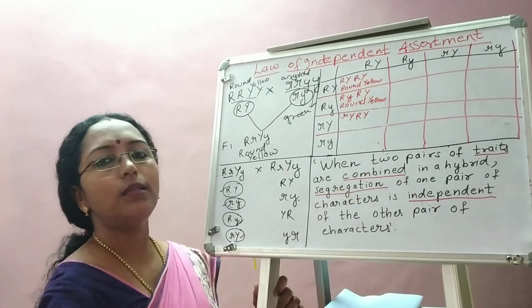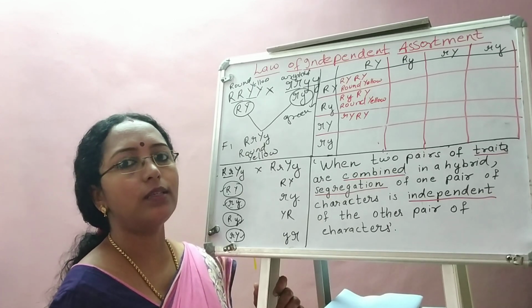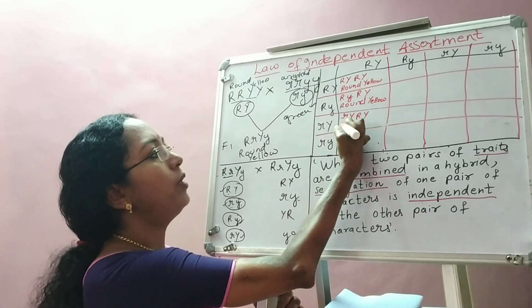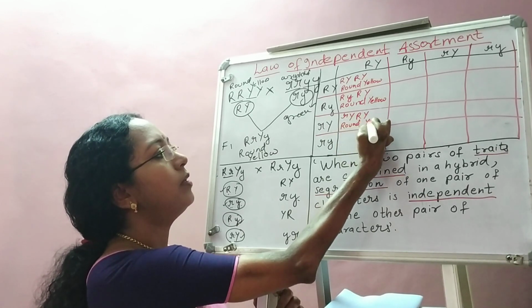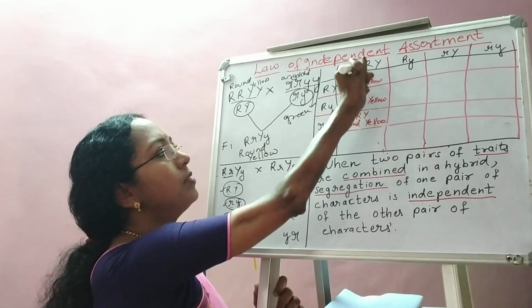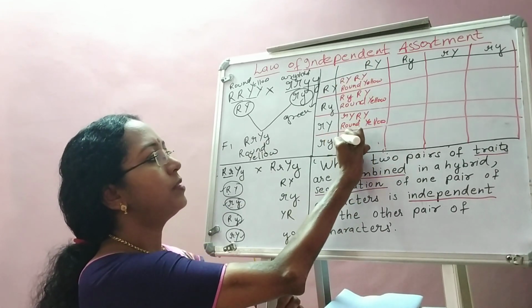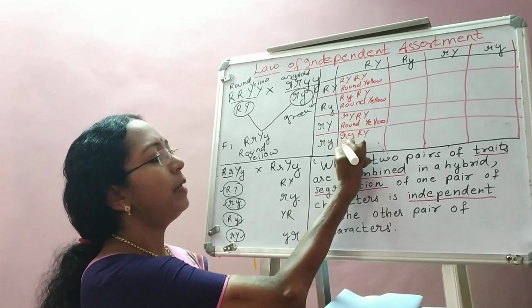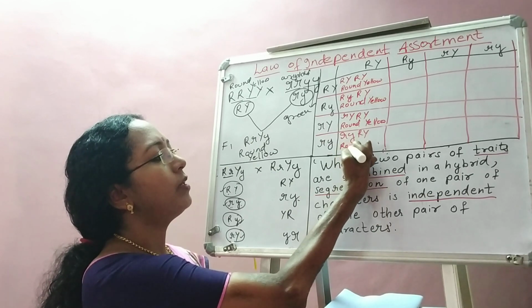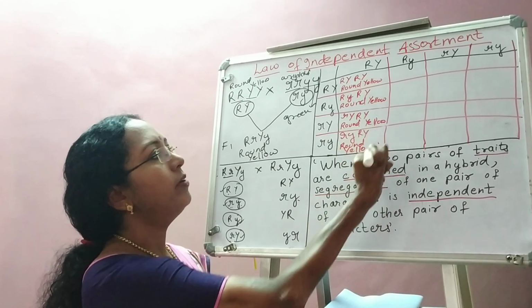So that is to avoid confusion, I just told you. Capital R, capital Y will come in all the columns, so naturally it will be round and plants will have yellow color.